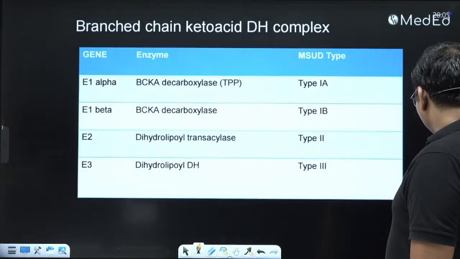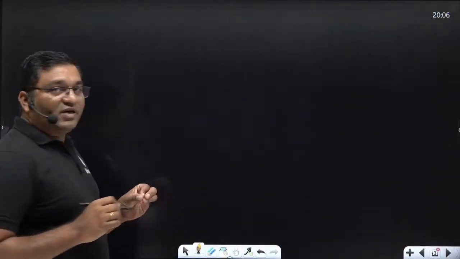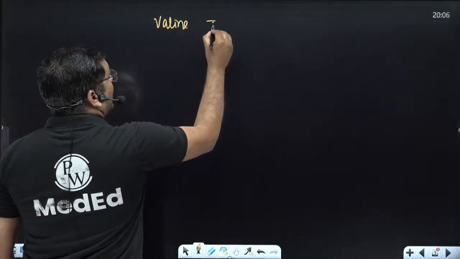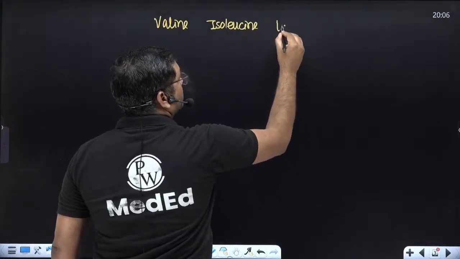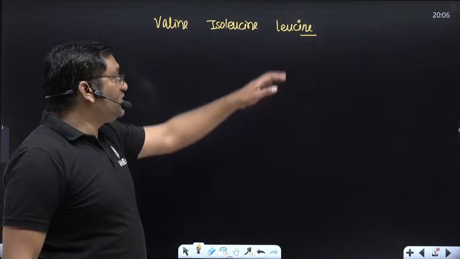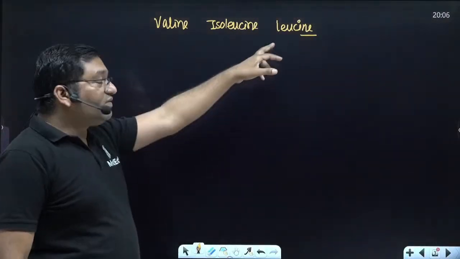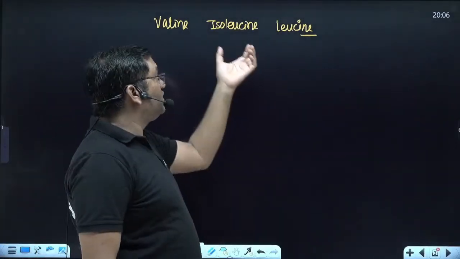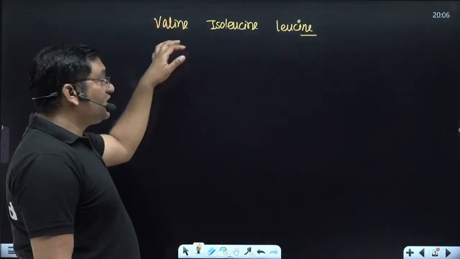Now see, branch chain amino acids means valine, isoleucine, leucine. So valine, isoleucine and leucine metabolism. All of you know that leucine is an exclusively ketogenic amino acid, and it will give only fat. That's why it is known as a ketogenic amino acid. Isoleucine belongs to both glucogenic and ketogenic, so it will give you glucose and fat both. And valine is only a glucogenic amino acid, it will give you glucose.